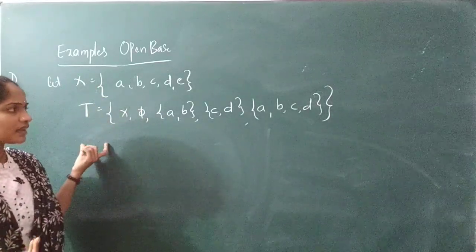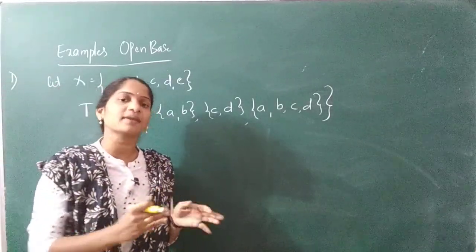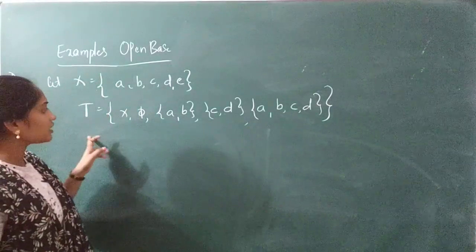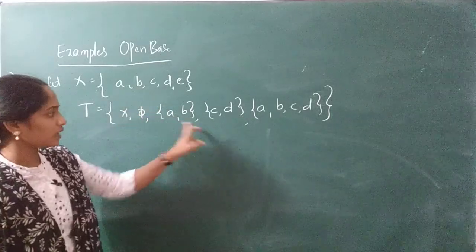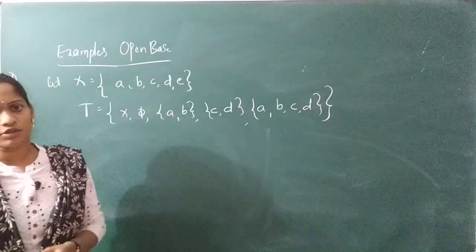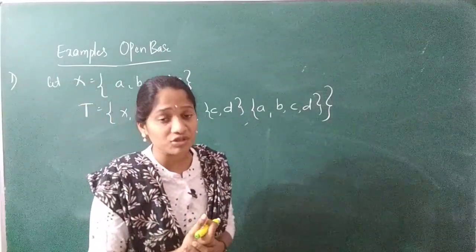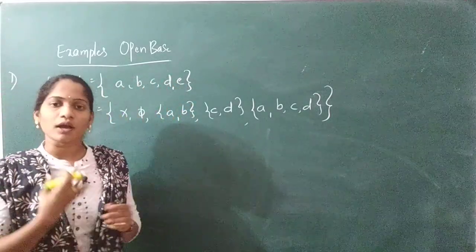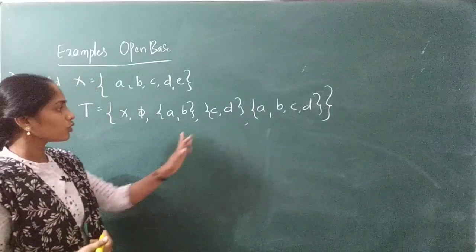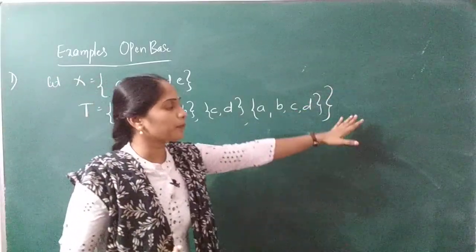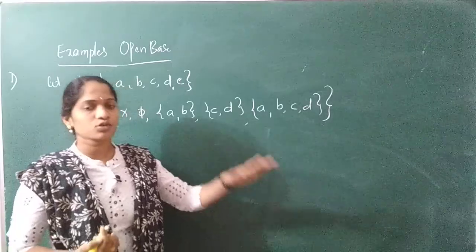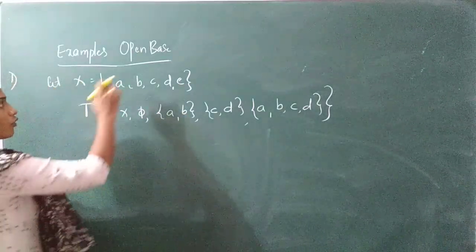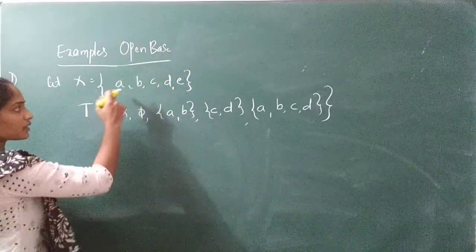What is tau? To say they are open sets, they must form a topology, but that is another thing, secondary. First, tau is nothing but subsets of X. So these are all subsets of X. By using the topology definition, I'm saying that this tau is a topological space. If you have time, you can also verify by checking the three properties. By doing the three properties, you can tell that tau is a topological space. So now you have to find an open base for this tau, right?